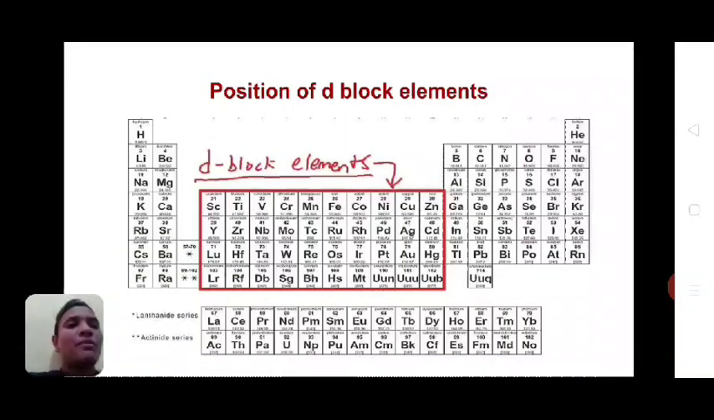See the position of D block elements. D block elements start in the 4th period, and the 4th period is called the 3d series, which contains elements from scandium to zinc having atomic number 21 to 30. The second series, that is the 4d series, is present in the 5th period of the periodic table from element yttrium to cadmium, atomic number 39 to 48.